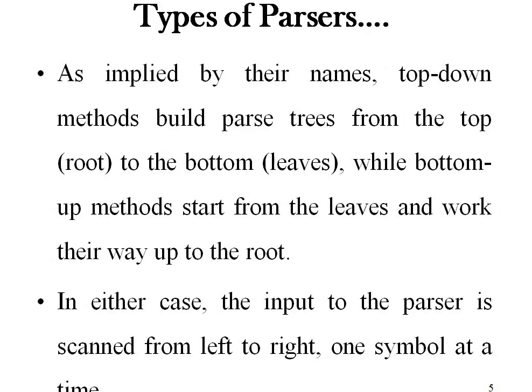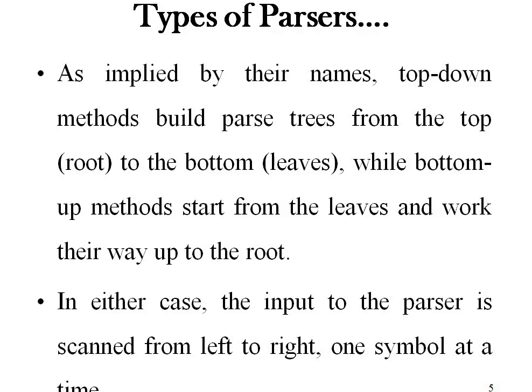Then we have top down parsers. How do top down parsers work? They build the parse tree from the top to the bottom, as the name suggests, where the top of the tree is the root and the bottom of the tree is the leaves, while the bottom up parsers start from the leaves and work up to the root. Whether you can apply top down parsing or bottom up parsing depends on the grammar you are using. We cannot apply any method to any grammar.